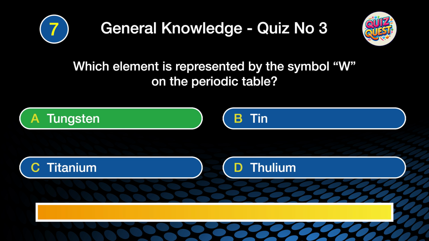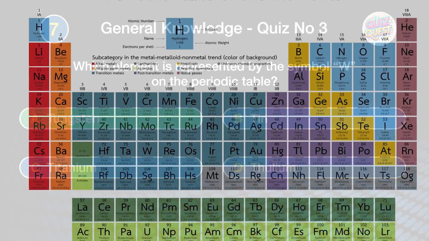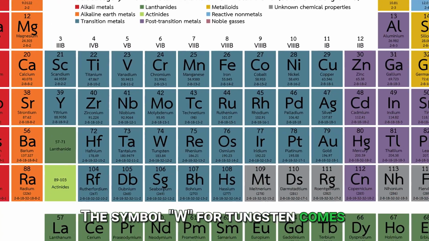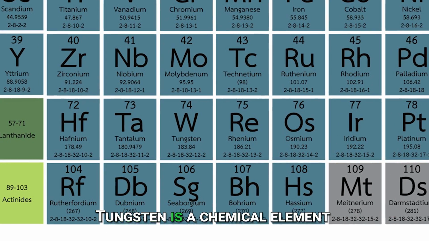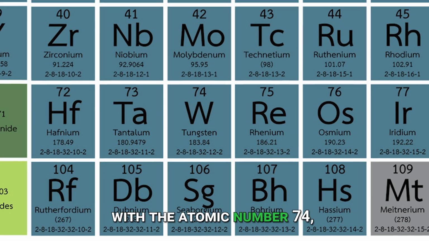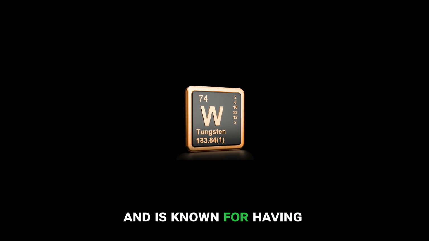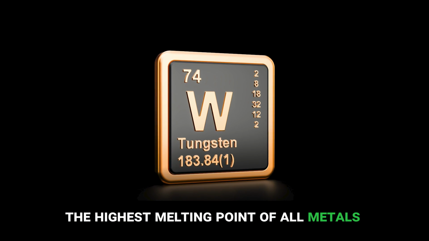The correct answer is A. Tungsten. The symbol W for tungsten comes from its German name Wolfram. Tungsten is a chemical element with the atomic number 74 and is known for having the highest melting point of all metals at